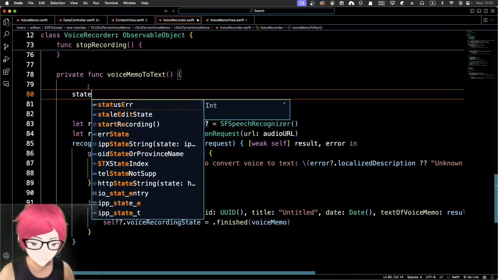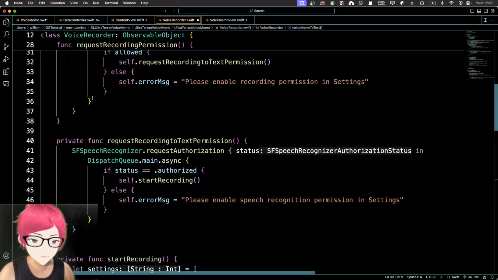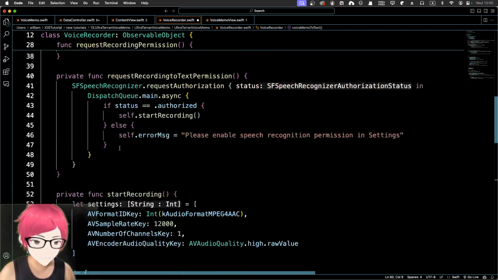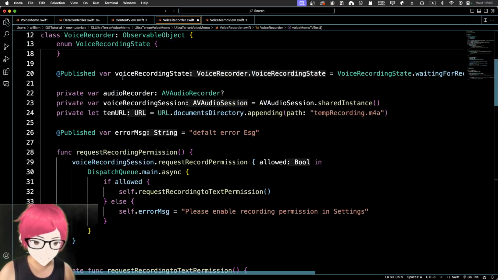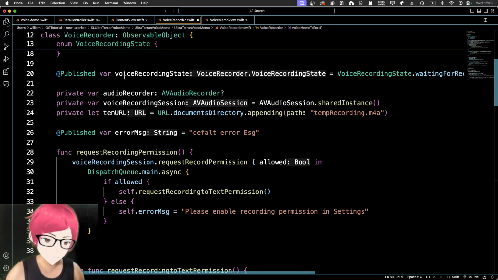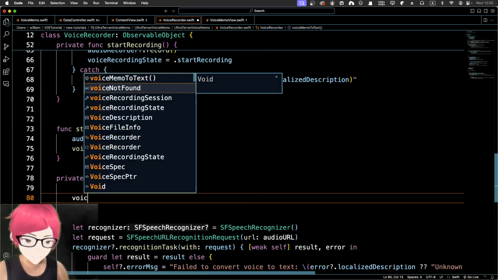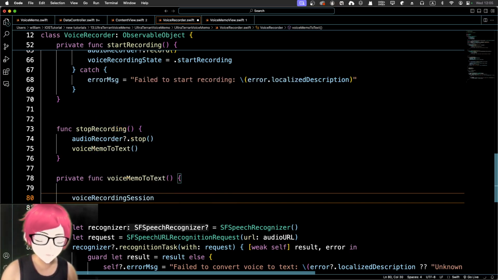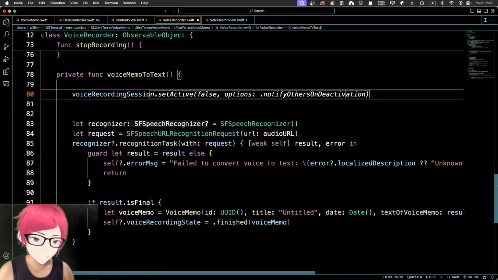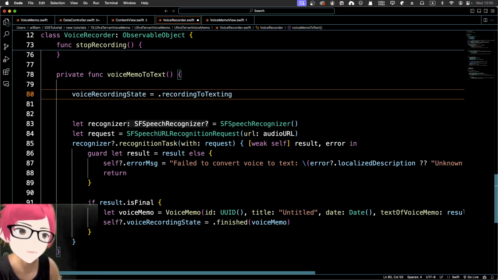Okay, that does not give me Godot audio. I believe the state, yeah, voice recording state. Okay, voice recording state, not session. The state will be recording to texting.